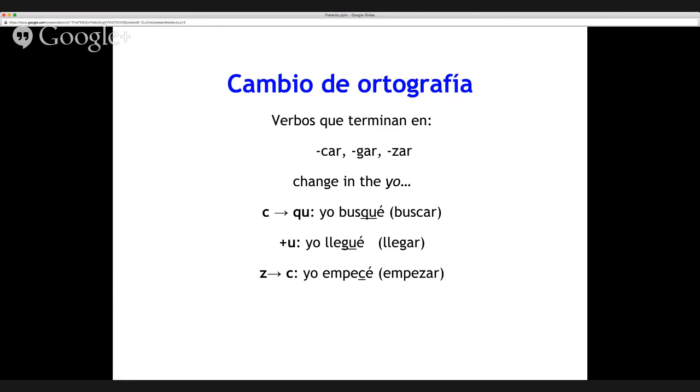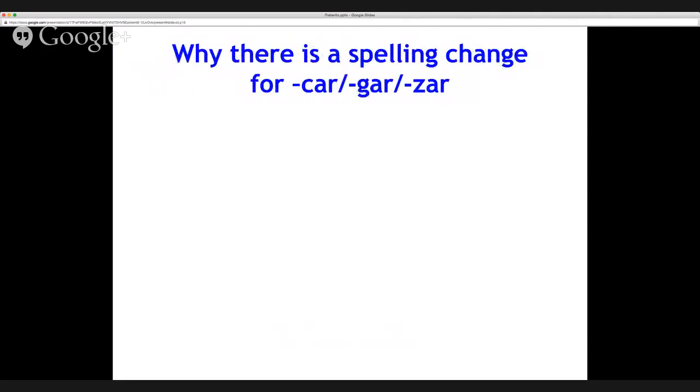And it's up to you. This is something you can just memorize, and it gets easier to memorize once you start doing your homework and seeing examples of it in action. Or you might be the type of person to say, why? I need to know why this is. So I'll tell you why. I love to talk about why. The reason there's a spelling change for car, gar, and zar verbs is based on this.